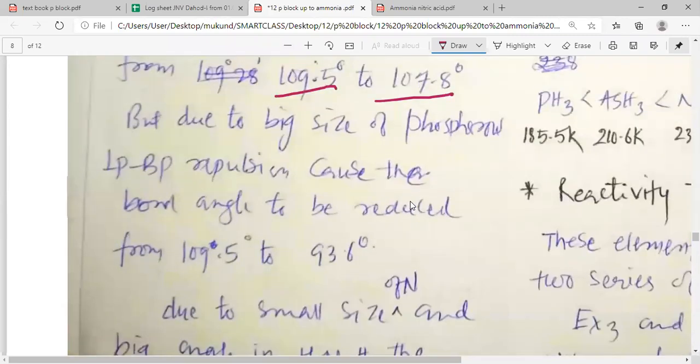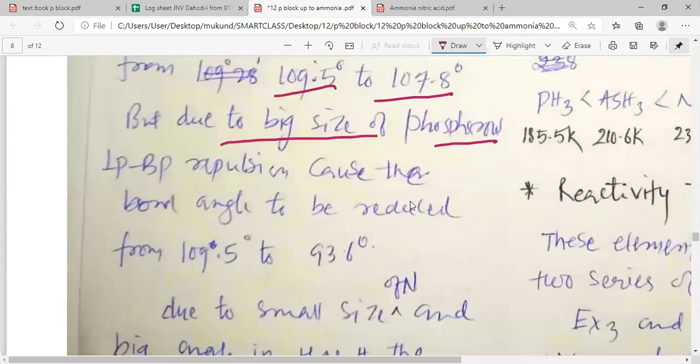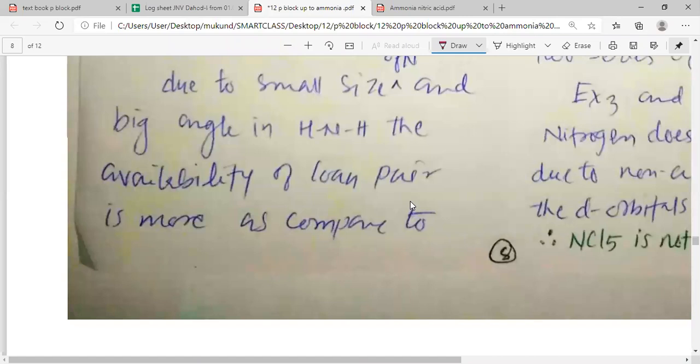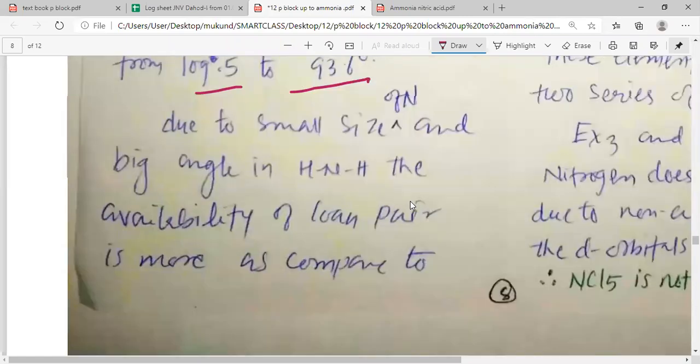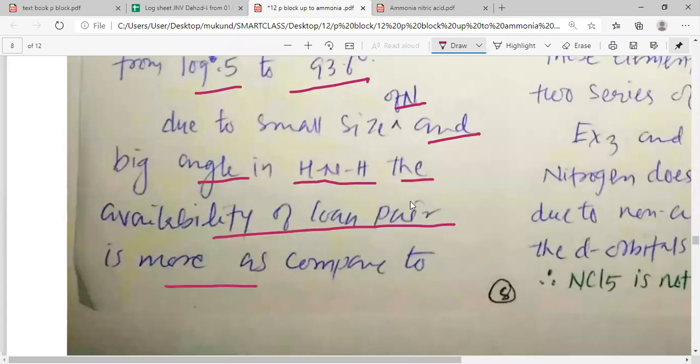But due to the big size of phosphorus, lone pair repulsion causes the bond angle to be reduced from 109.5 degree to 93.6 degree. Due to the small size of nitrogen and the big HNH angle, the availability of lone pair is more as compared to PH3.